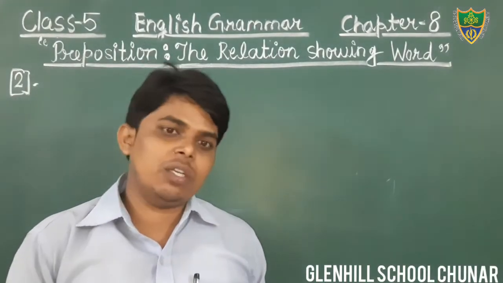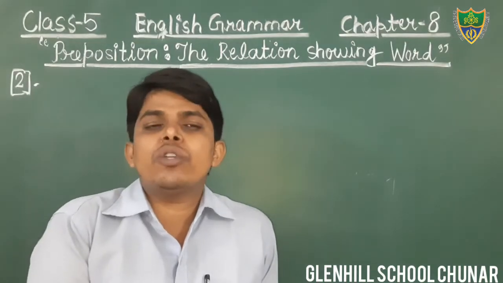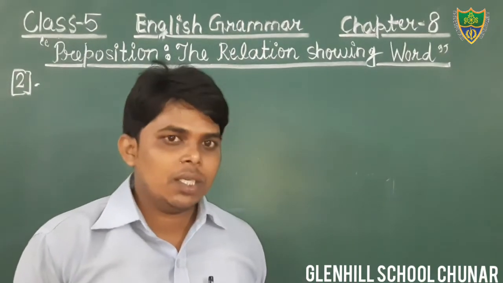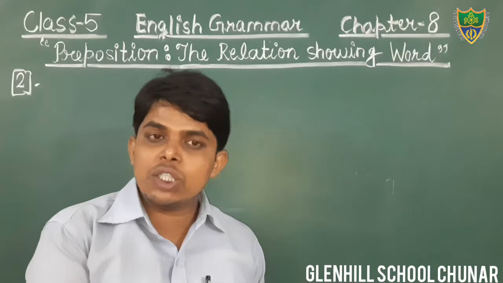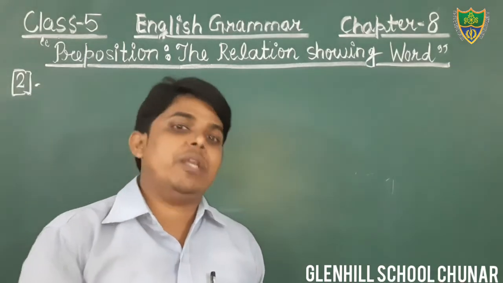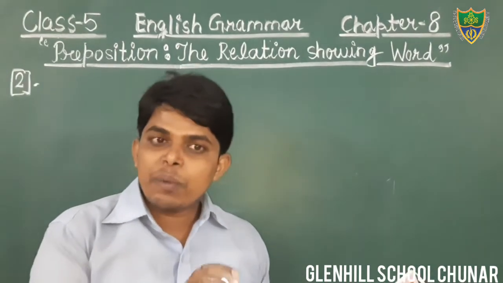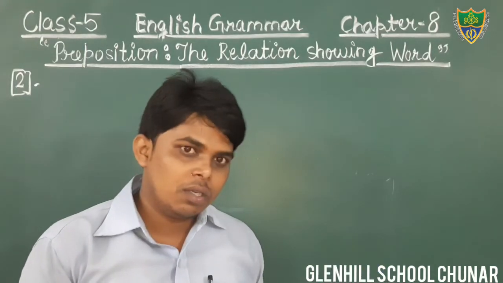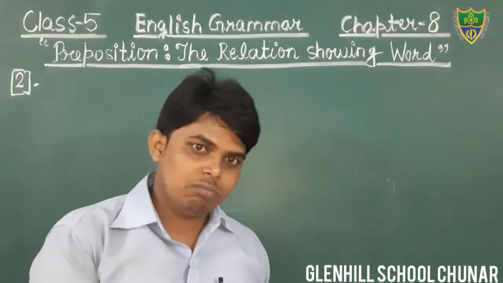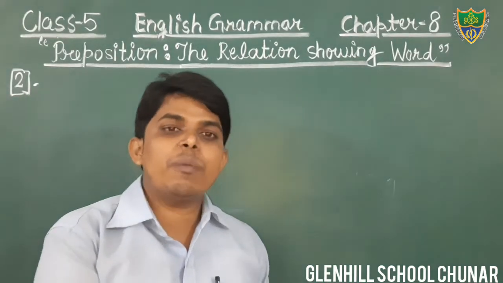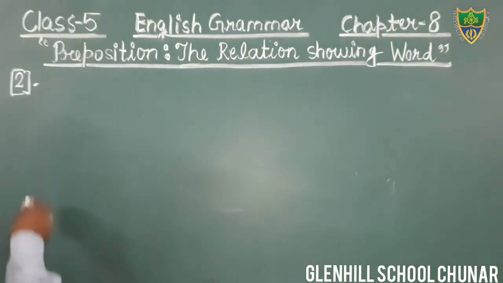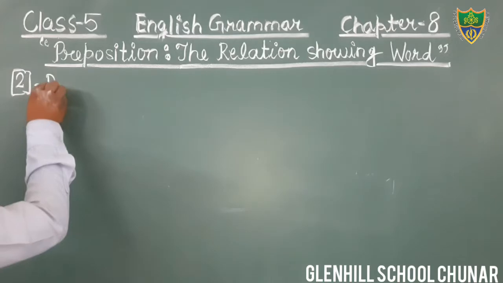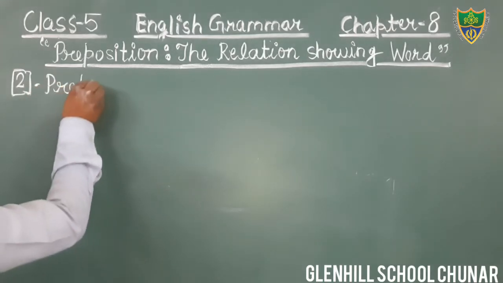We can also say preposition of place, that denotes the place. The preposition which is used to indicate the place with the noun is known as preposition of place.